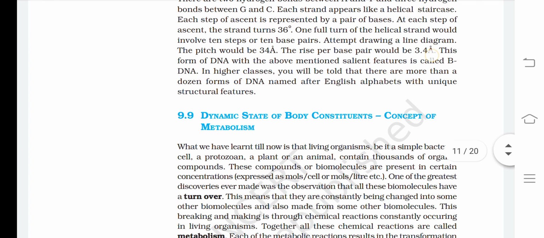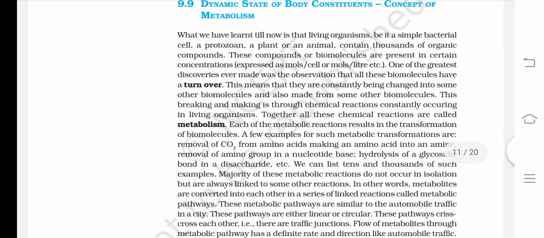Now, dynamic state of body constituents, concept of metabolism. What we have learned till now is that living organisms, be it a simple bacterial cell, a protozoan, a plant, or an animal, contain thousands of organic compounds. These compounds or biomolecules are present in certain concentrations, expressed as moles per cell or moles per liter, etc.